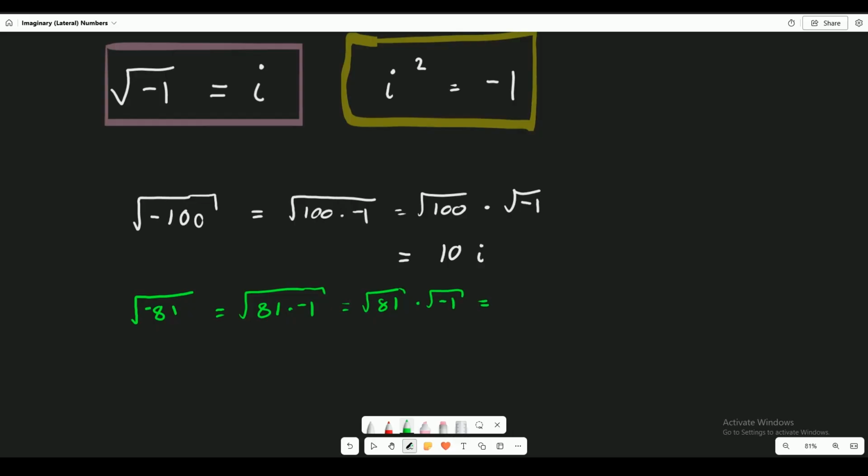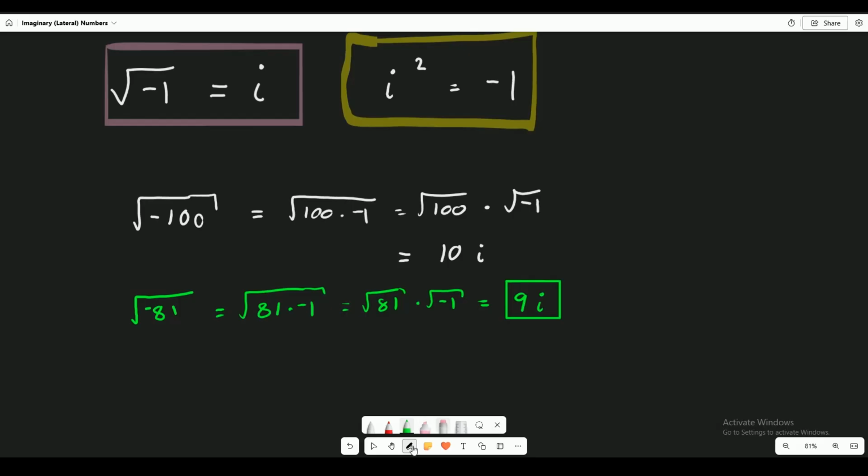Well, the square root of 81 is equal to 9, and the square root of -1 is just i. So there we go. The square root of negative 81 is 9i. And that's really all there is to it.